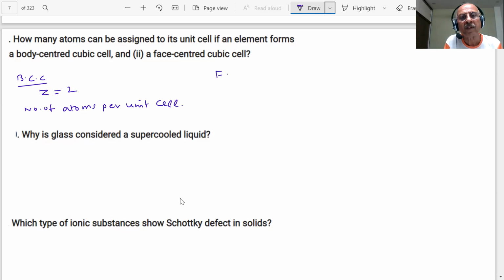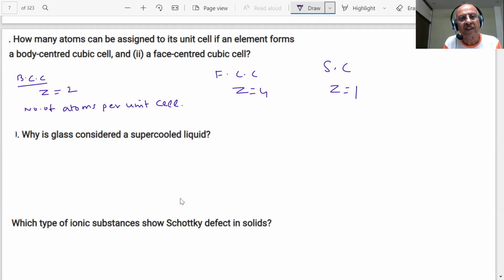For FCC, Z is equal to 4. For simple cubic, it is 1. We are going to use this value a lot in numericals of density, as one of the numericals is usually asked in the paper, students.